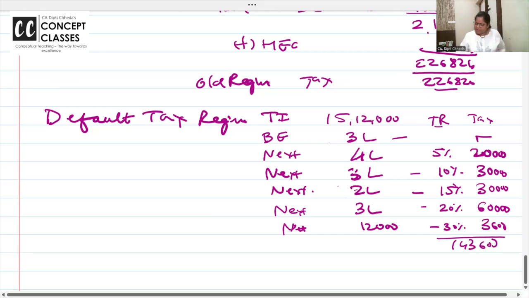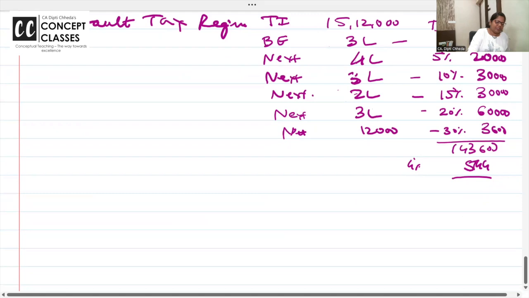Into 4%, 5,744 is the health and education cess.